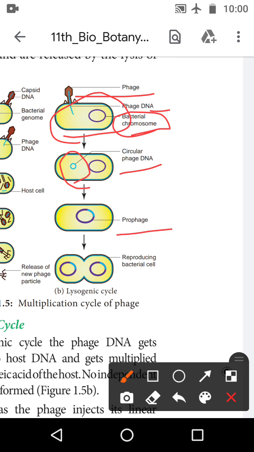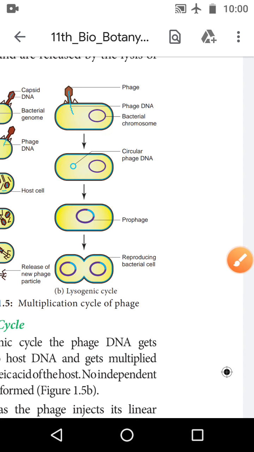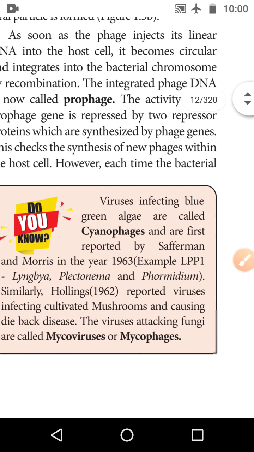Then the prophage is present, it is in development, a before stage, and the bacterial cell reproduces. What is the type of reproduction? That is asexual reproduction, binary fission. Bi means two, so it is a division into two. So this is asexual reproduction.